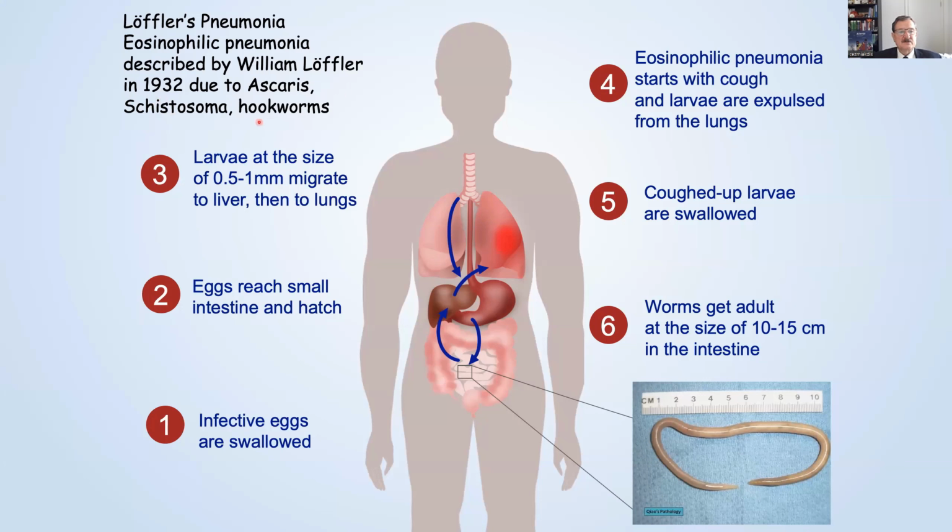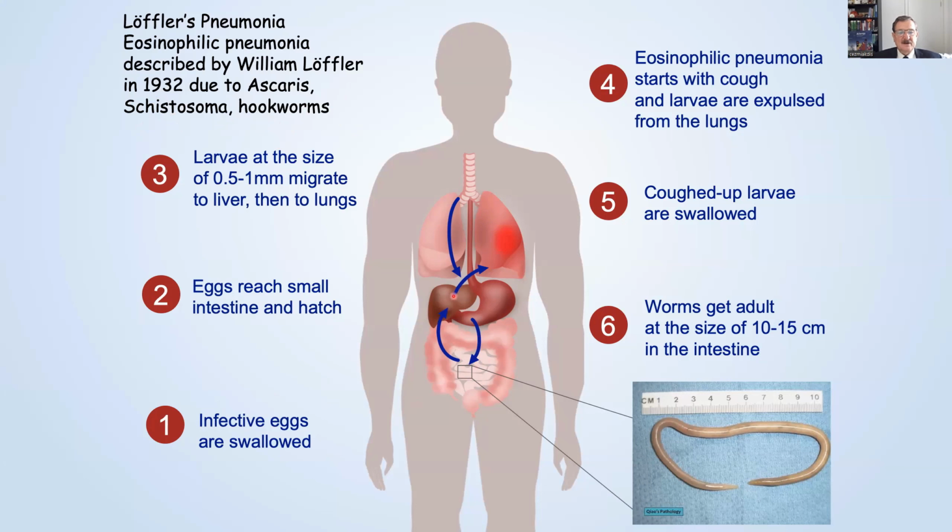Ascaris, schistosoma, and hookworms. When the infective eggs are swallowed, in the model of Ascaris, they reach the intestine and then they hatch. The hatching eggs become larvae, and the larvae migrate to the liver. The larvae in the liver are at the size of 0.5 to 1 millimeter. They are quite small. But then they migrate to the lungs.